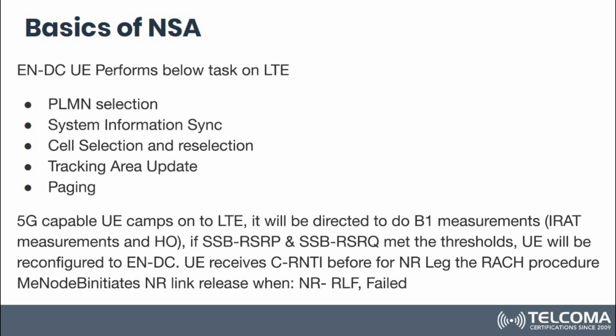Later on we'll go deeper into what SSB is, what their thresholds are, and what the related parameters are. The UE will receive the RRC reconfiguration before the NR leg setup procedure is done. If we want to release the NR leg, it could be because of radio link failure or some connection failure.